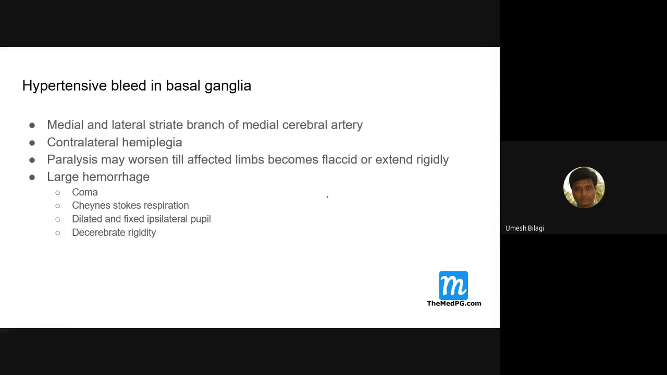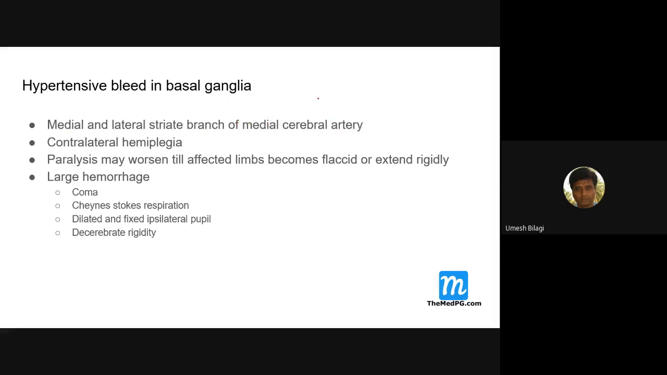Now we'll discuss hypertensive bleeds. The first most common place of hypertensive bleed is, as I said, the basal ganglia. That's the first common cause. And the arteries are the medial and lateral striate branches of the middle cerebral artery. It's not medial, that's wrong. It is middle.